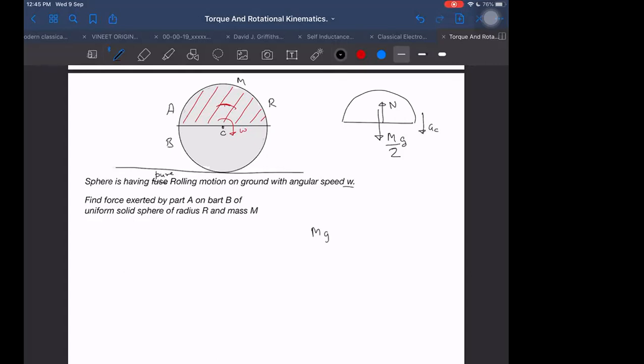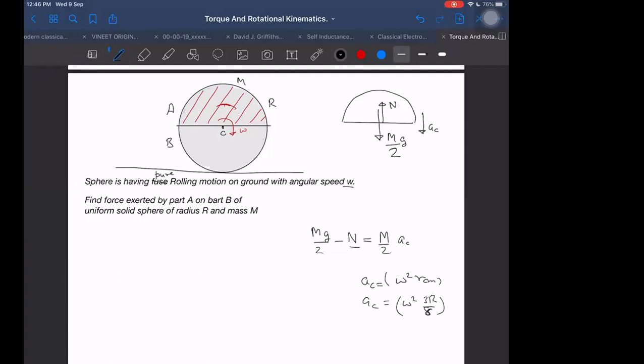I can write mg by 2 minus N is equal to m by 2 into the centripetal acceleration. What is the centripetal acceleration? If omega is given to us, it will be omega square into RCM. RCM will be at a distance of 3r by 8 for the solid hemisphere. So this is the centripetal acceleration.